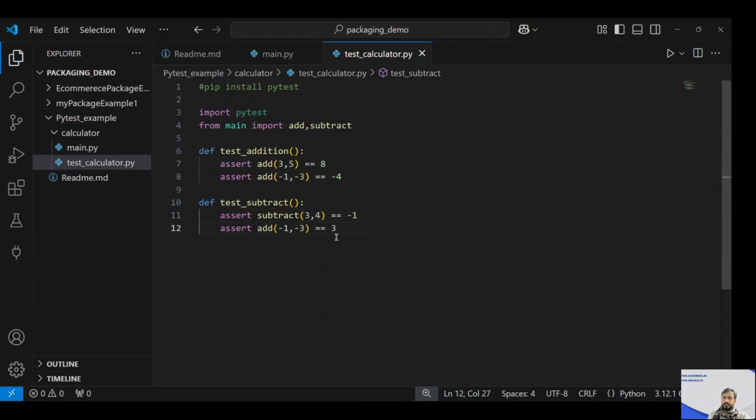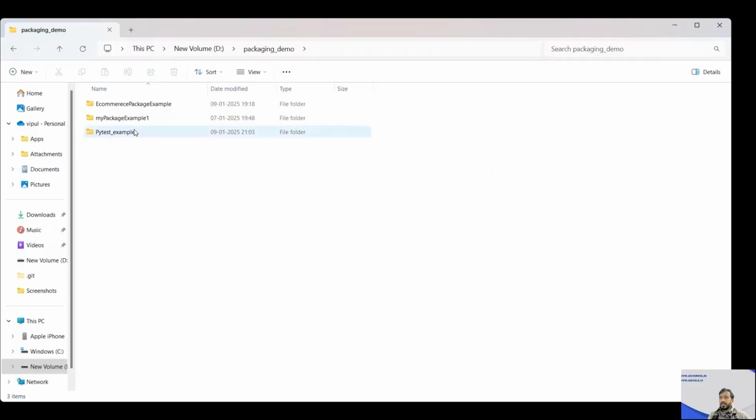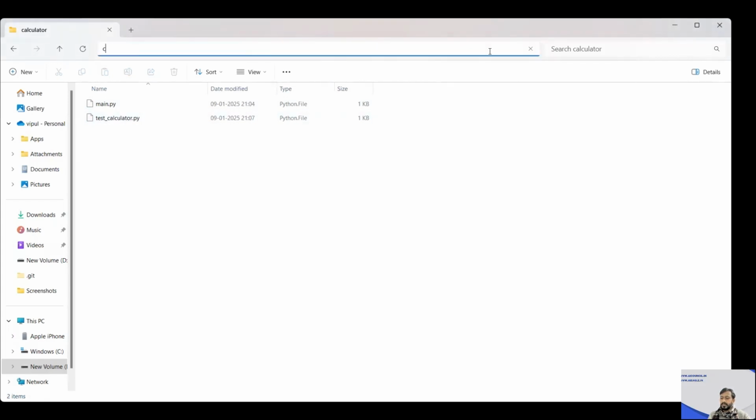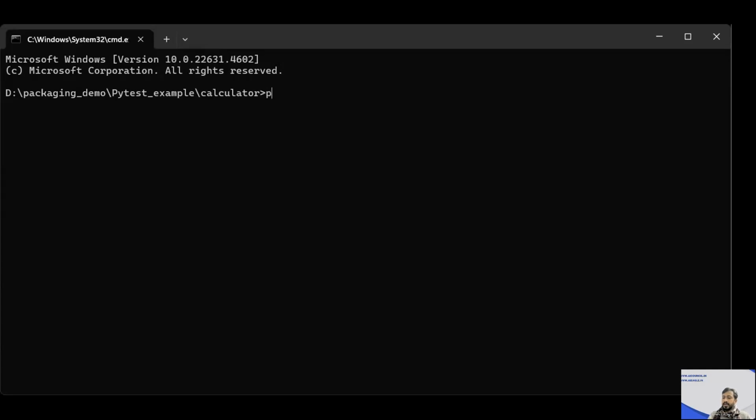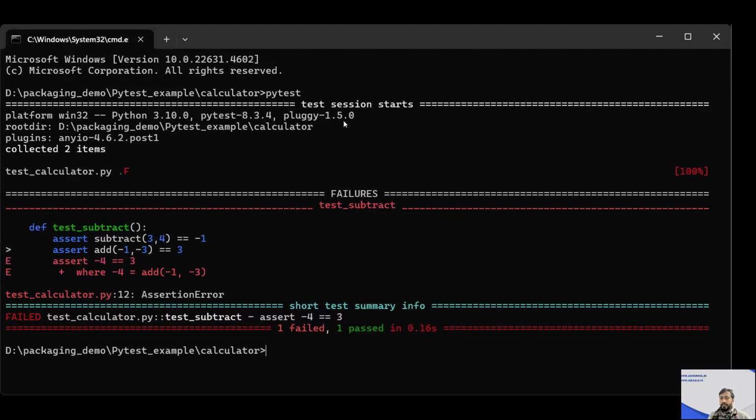So I'll just save this. And thereafter we'll go to the location where this file is actually saved. This is the location of my project folder where everything is saved. This is my Pytest example, and here is the calculator, and here we have the test file and all. At this location, I'll launch the command prompt. So the command prompt is over here, and here I just have to type pytest, that's it. When I type pytest, whatever test files I have, it will just test them.